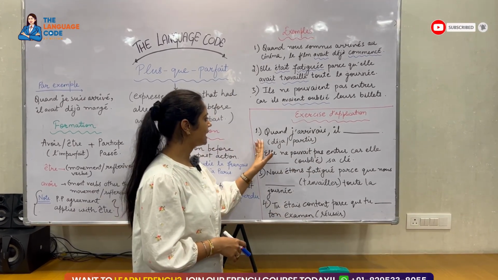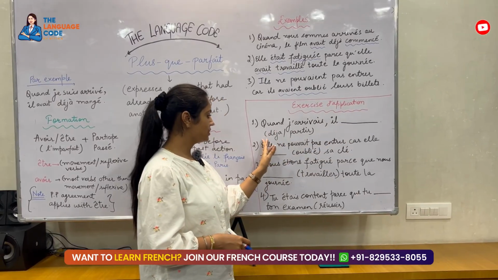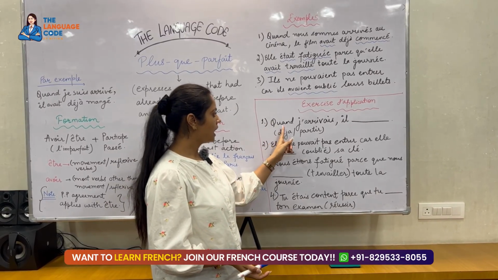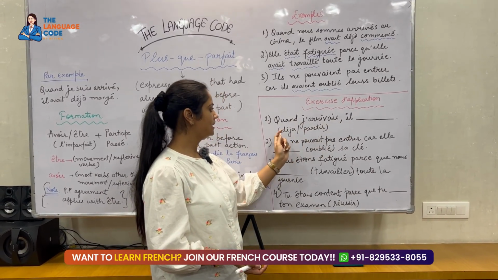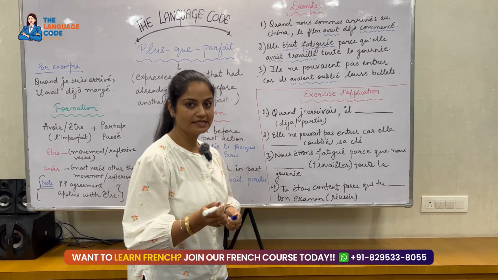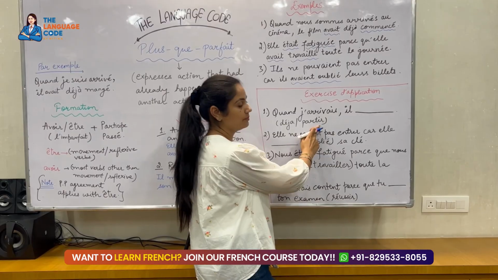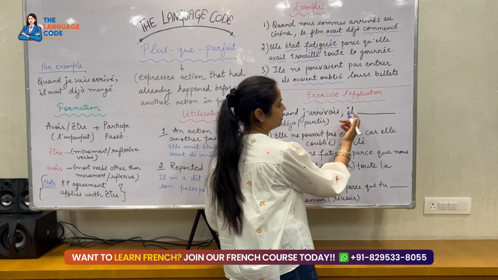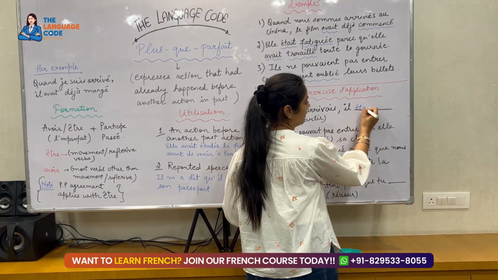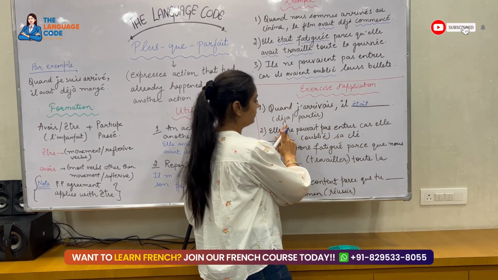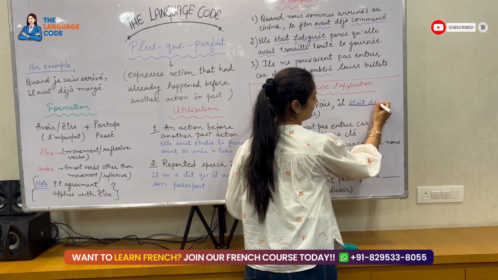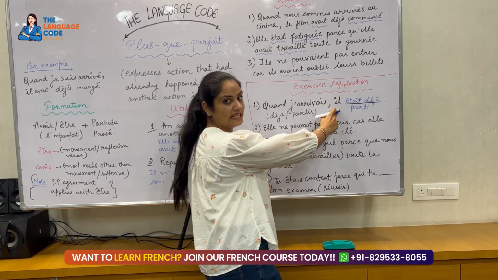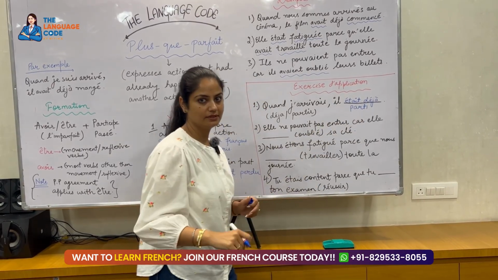First one is: quand j'arrivais, il dash déjà partir. So now you have to see what should come. Quand j'arrivais, il dash. What will come with il? Parti. Parti is conjugated with which verb, être or avoir? It's a movement verb, so we'll use être. Il était déjà parti. Now this is il, il is masculine, so I'll put parti the same.